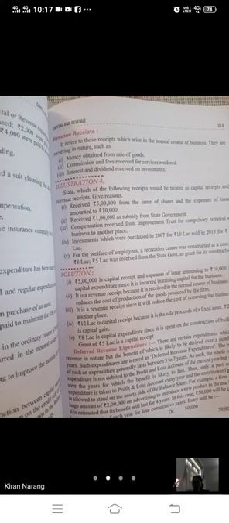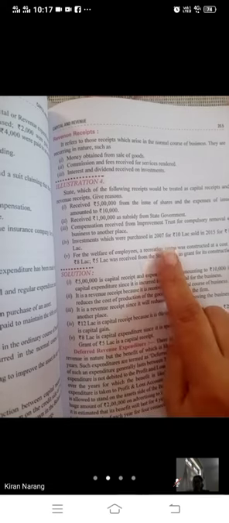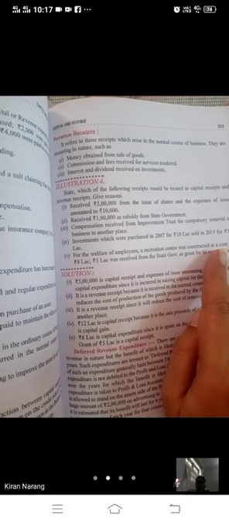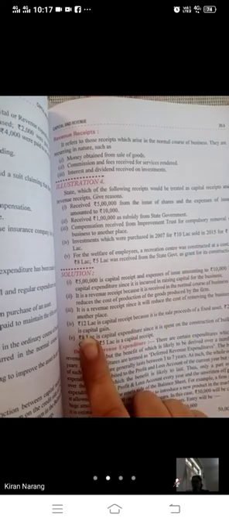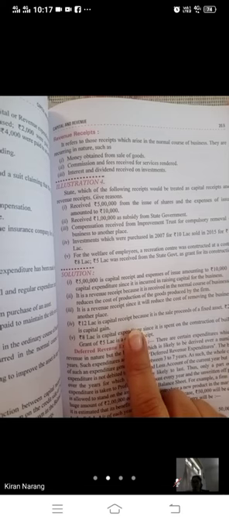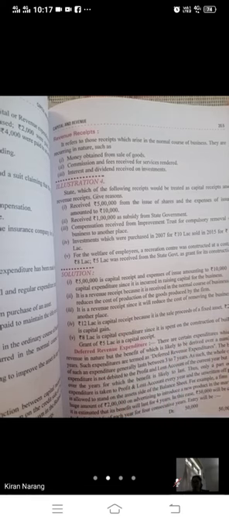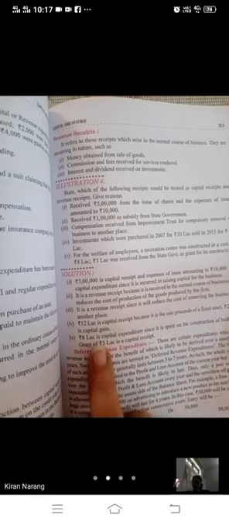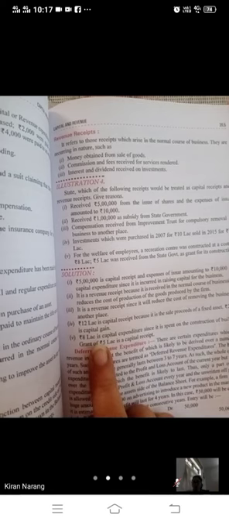Then, investment which was purchased in 2007 for 10 lakhs, in 2015 you have sold for 12 lakhs. This 12 lakh is your capital receipt because it is a sale of asset, and the 2 lakh is your capital gain, not the normal profit. This is a capital profit.